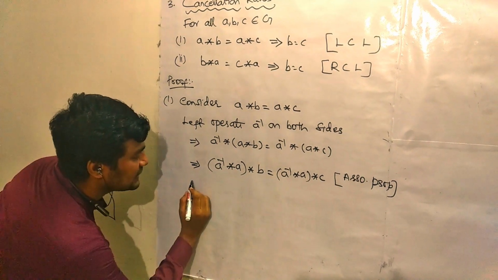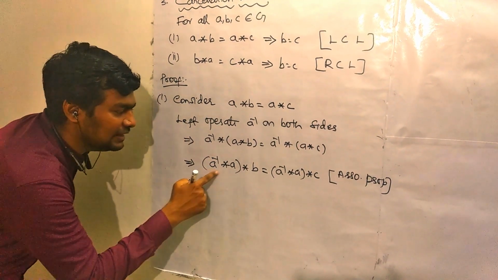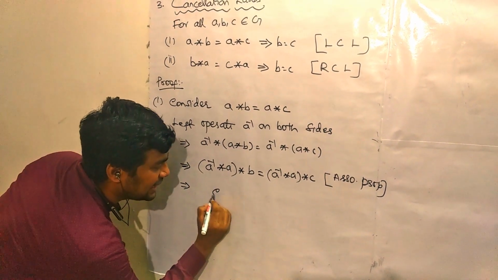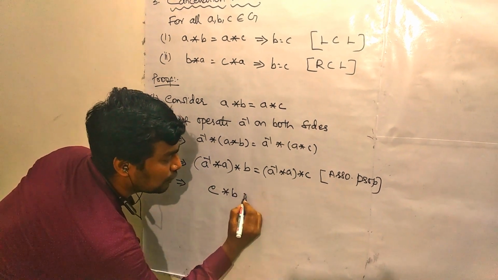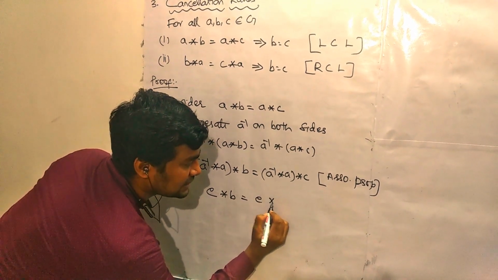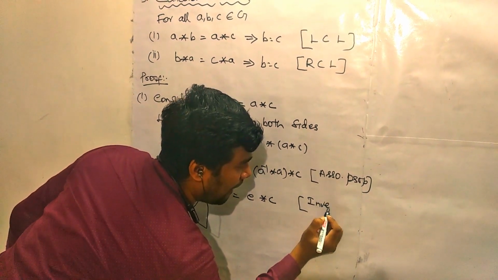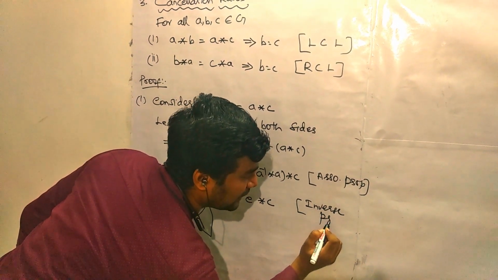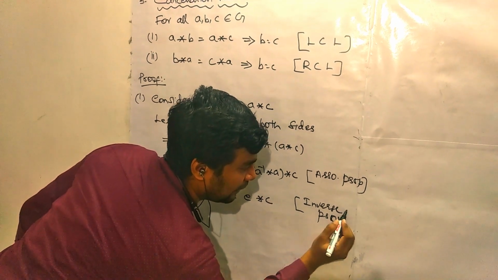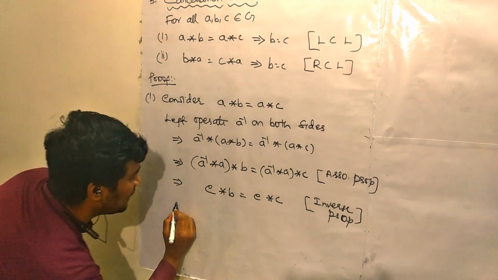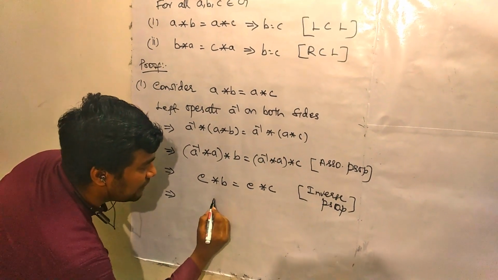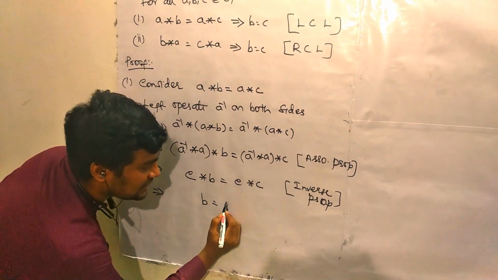Okay. Next, what is a inverse star a? It is e, right? e star b equal to e star c. Here, what property? I am using the inverse property here. Next, e star b is b. e star c is c.